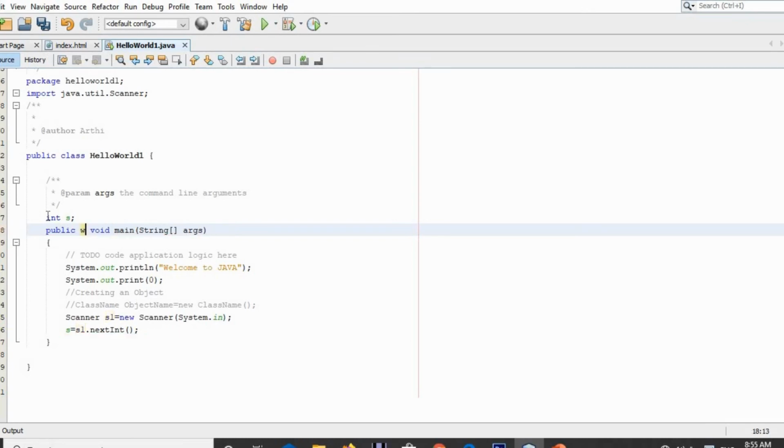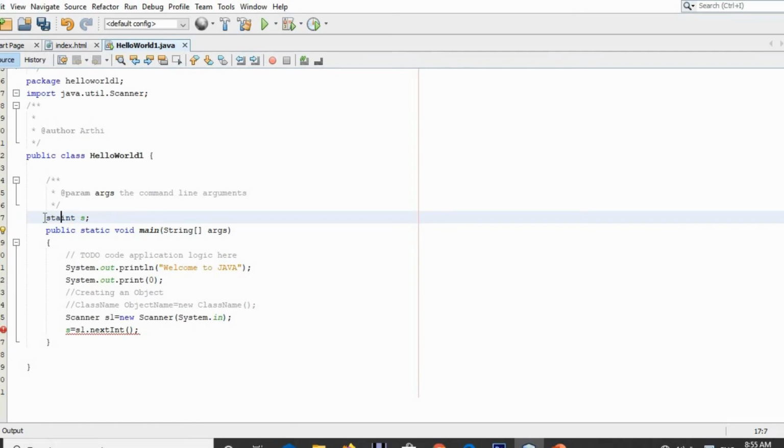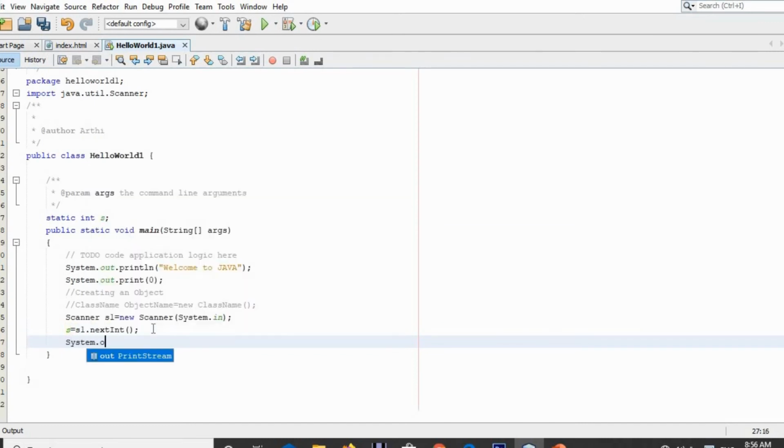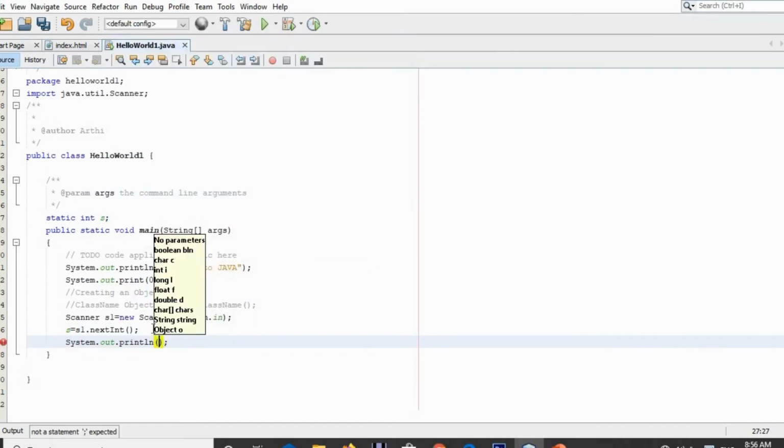So I am going to make our variable static, right? So now s equal to s1.nextInt(), then print the value of s. So the value of s is plus s. So in Java, to concatenate a string with a variable, we need to use the plus operator. Now save and run your program.